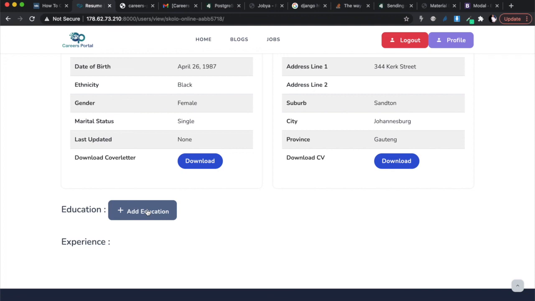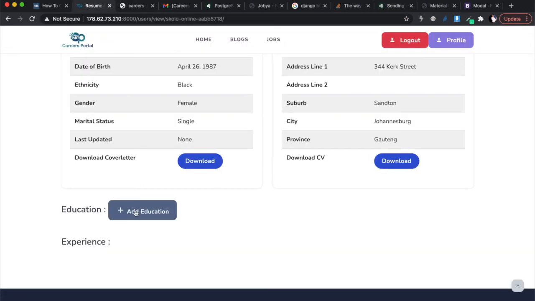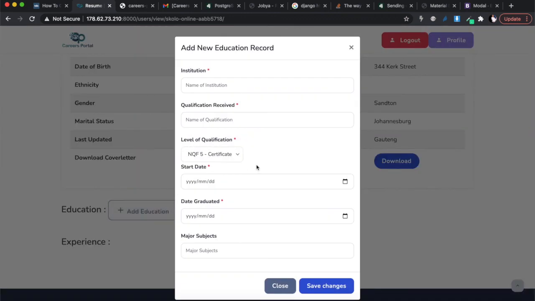In fact, if you like, you can even add a tooltip. You can search for tooltips over here and figure out how to add one, because that's really nice. People know this button is doing something. Then when you click on it, it's going to call on your modal, with your name of institution, qualification, and all of that. Then you should be able to submit all of this, and it should be saved inside of the database. So let's try this.